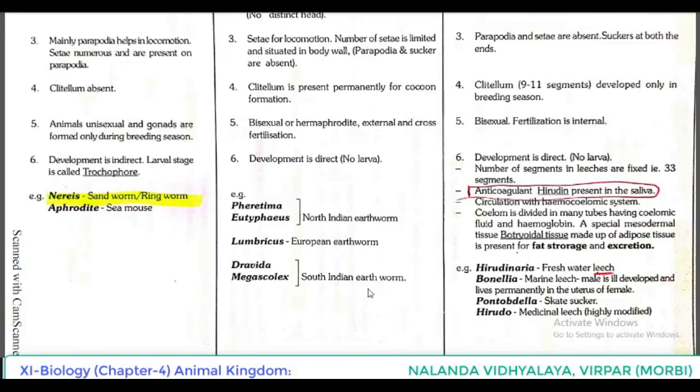Once again, see the examples. Pheretima, Eutyphoeus, North Indian earthworm. Lumbricus, European earthworm. Dravida megascolex, South Indian earthworm.